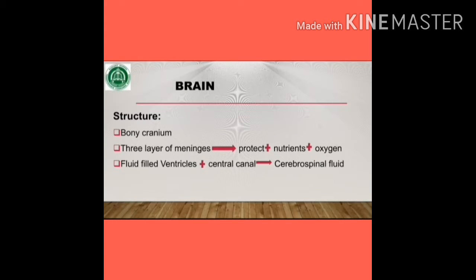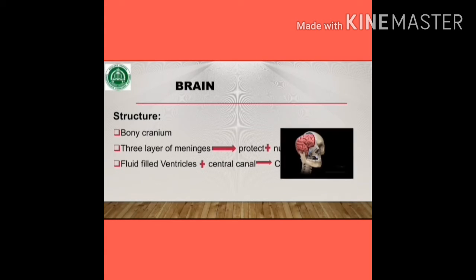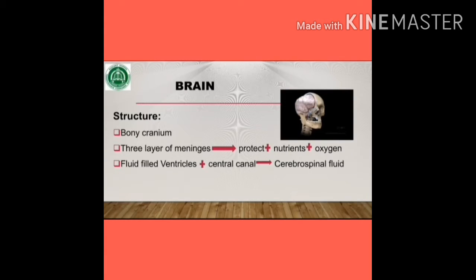In animals, all activities are under the control of the brain. The brain is present inside a bony cranium. The meaning of cranium in Urdu is khopdi, and students, you are familiar with this word. It is basically the bony skeleton in the head of vertebrates. Inside the cranium, the brain is covered by 3 layers of meninges.